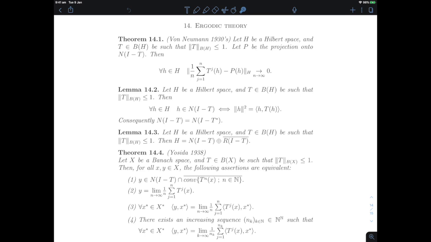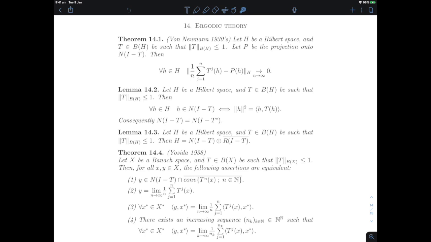Now the proof of the theorem will be split into two lemmas and then the main proof. The first lemma is a characterization of the null space of I minus T, and we get this neat little characterization which is the same for T and for its adjoint T star, so it gives us the fact that the null space of I minus T and the null space of I minus T star have to be the same thing. And then from this lemma, we get that the Hilbert space H has to split into the null space of I minus T and the closure of the range of I minus T. So we have this nice null space range splitting, and from there we prove our theorem.